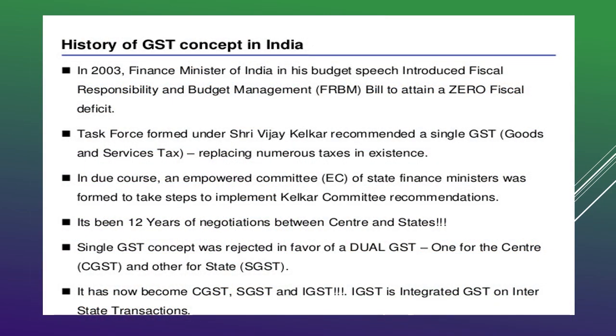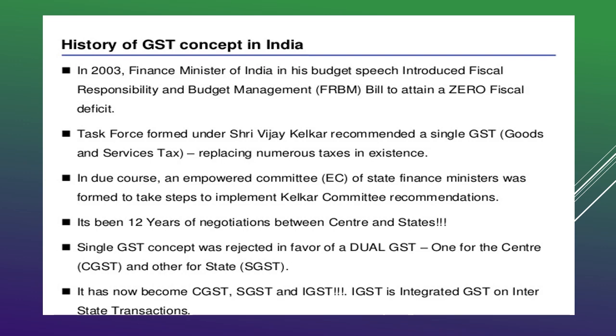Now the history of GST, how GST has come into existence. In 2003, the Finance Minister of India introduced in his budget the Fiscal Responsibility and Budget Management Bill, that is the FRBM Bill, with the intention of having zero fiscal deficit. Then there were the committee recommendations under Shri Vijay Kelkar.